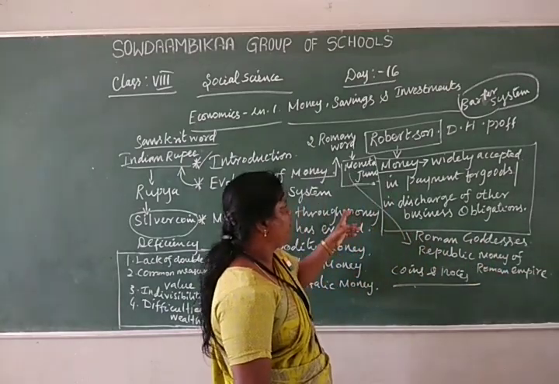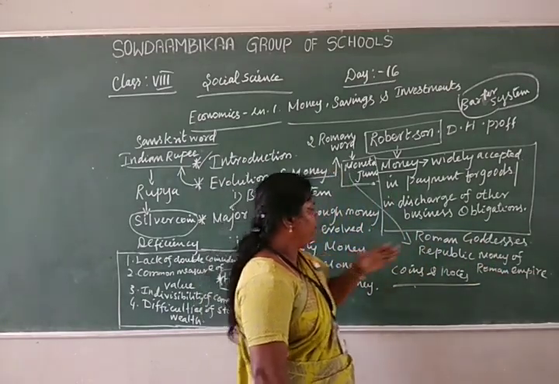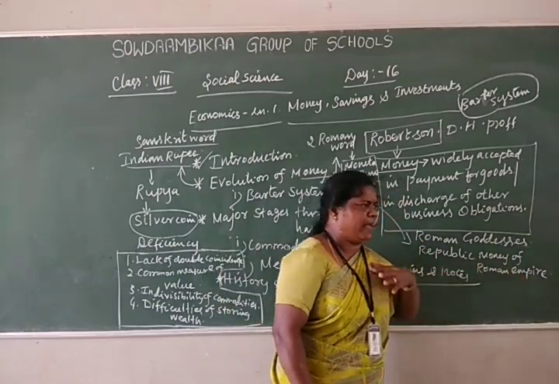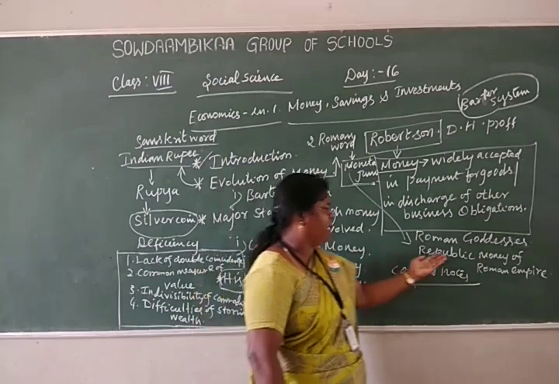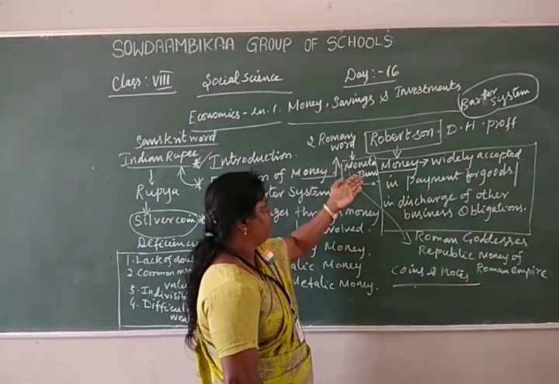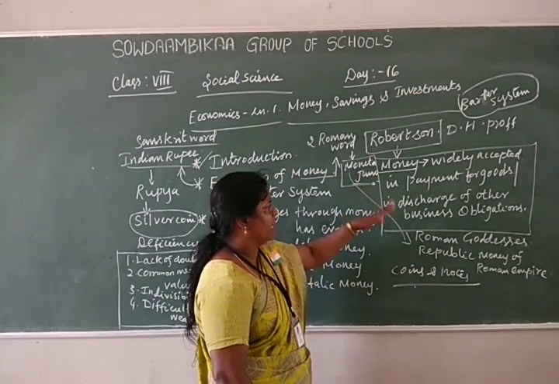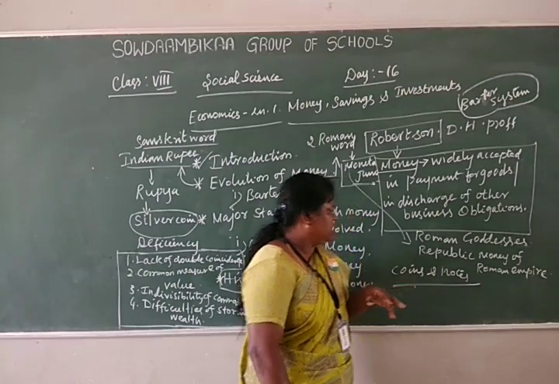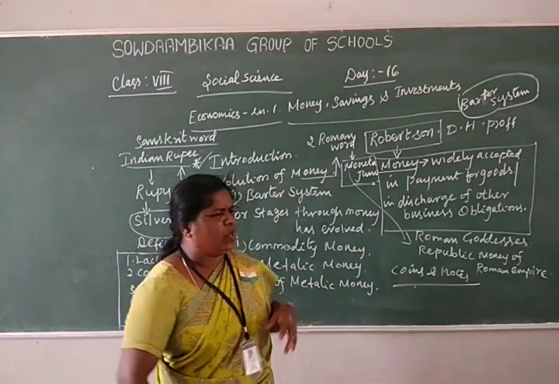Juno is the goddess of the Romans, and Moneta means the republic money of the Roman Empire. So only these two words gave rise to the word money.